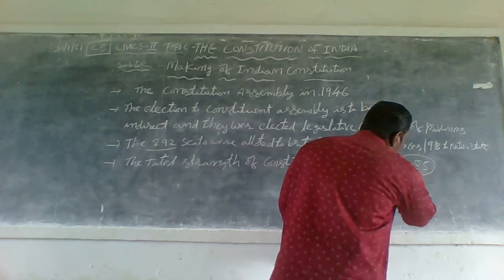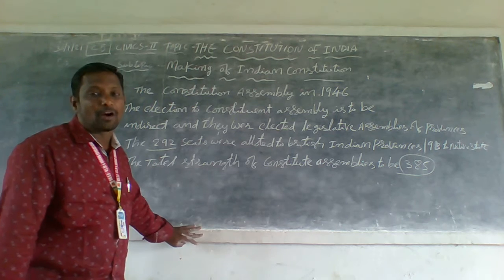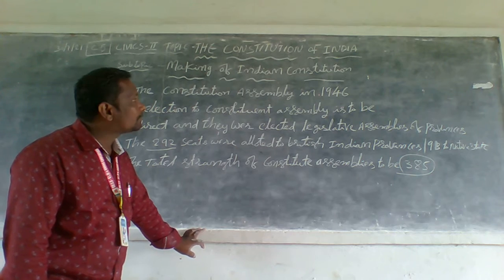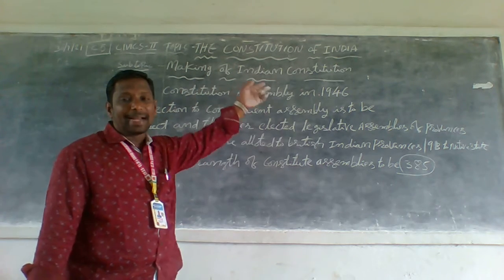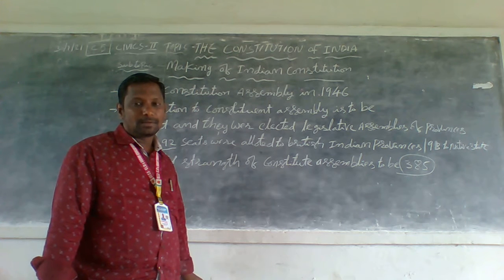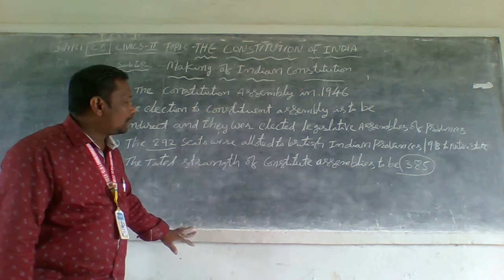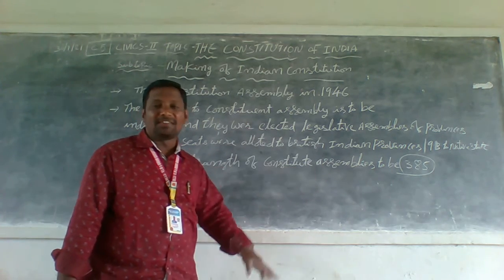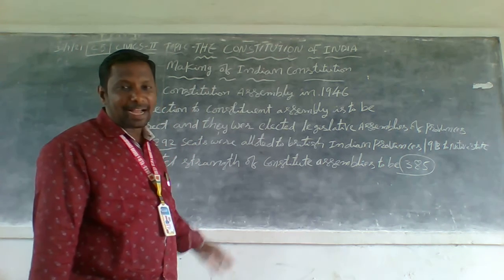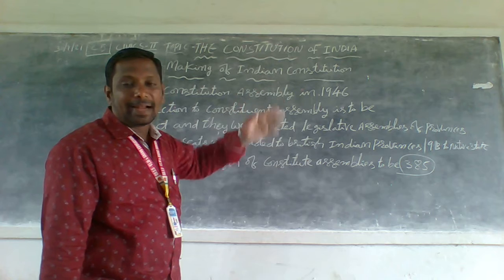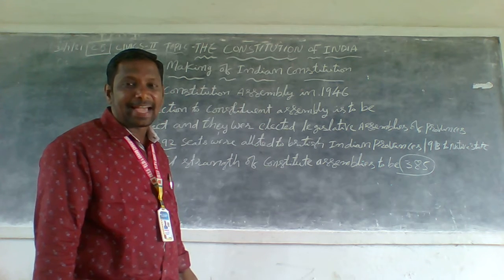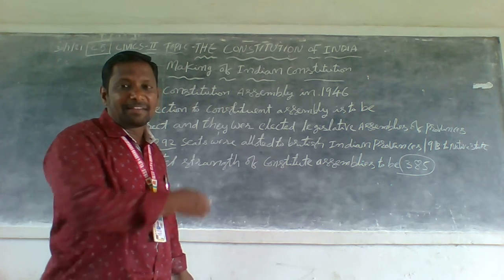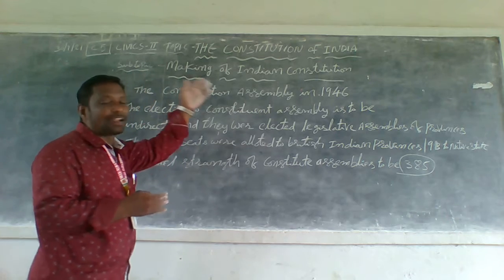These 385 members were elected in the elections conducted in 1946. When was the Constituent Assembly started? 1946. The total strength was 385 members. This is a very important section of the making of the Indian Constitution.